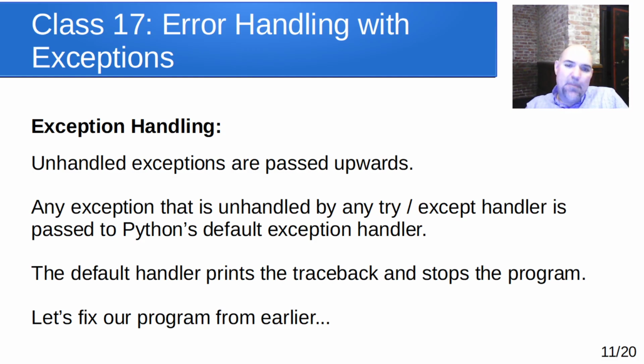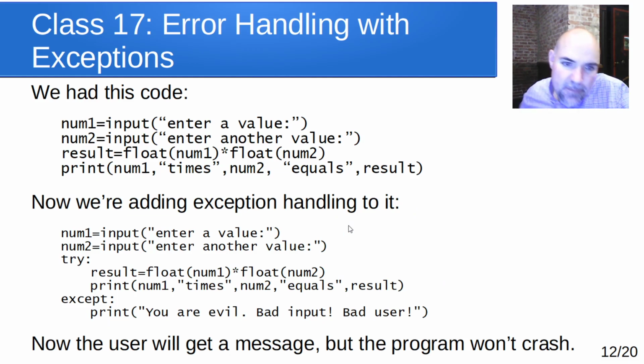So let's fix that problem we had in the code that we looked at earlier. If you remember, that code looked like this. It said enter a value, enter another value, puts those into num1 and num2, and then we do this multiplication of those two things. And then here, we printed out the result. But they could type in something that could not be converted to a float. So what we did is we still have them enter it the same way, but now we add this try except block.